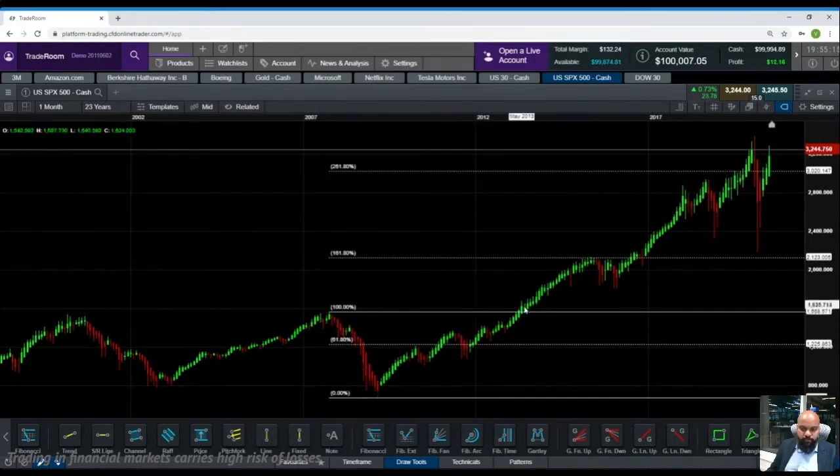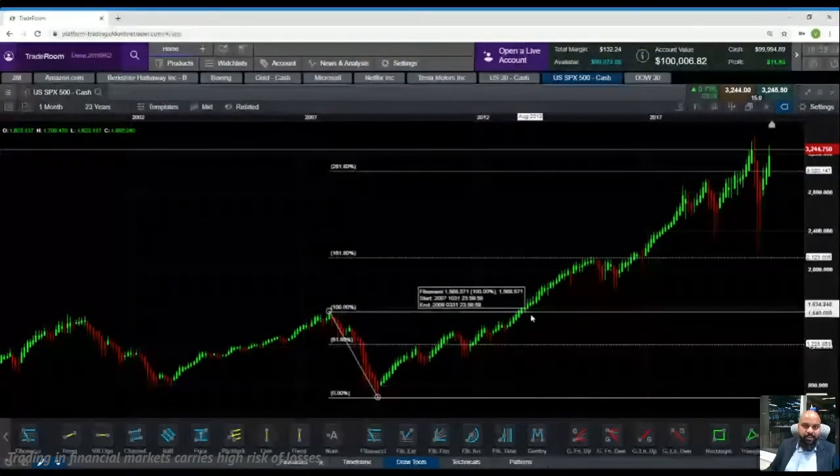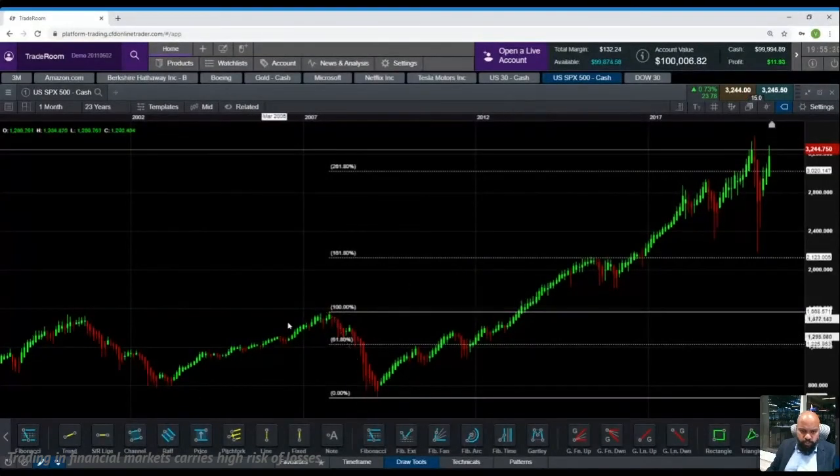Now let's say it has broken your all-time high and it has made a couple of good candlesticks on the upside. I'm looking at a monthly time frame. So if it has traded above your all-time high for 2-3 months, that gives you a very good indication that the market is going to continue upside. You can always keep a stop loss below your all-time high and take a position on your fourth candle and take a buy.